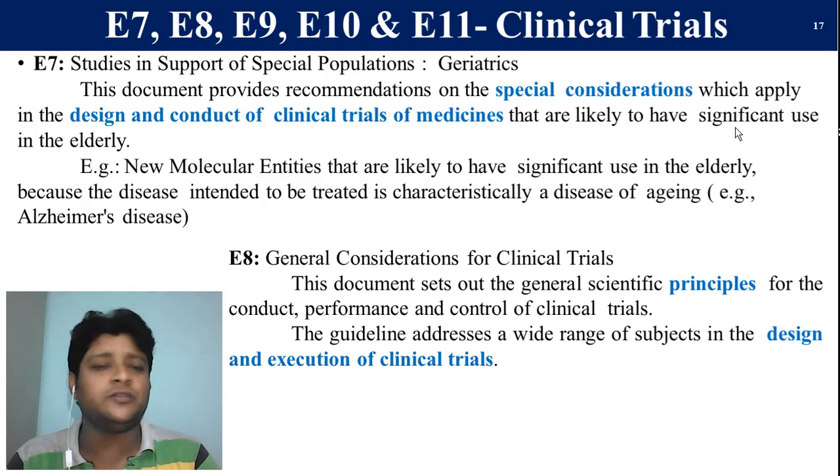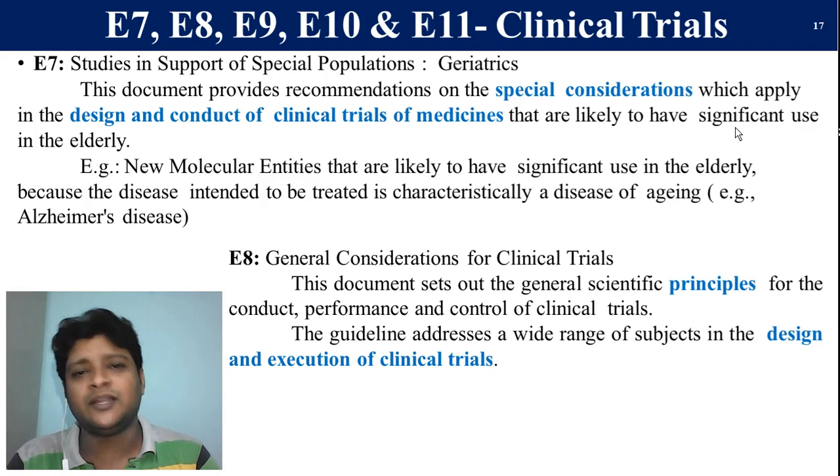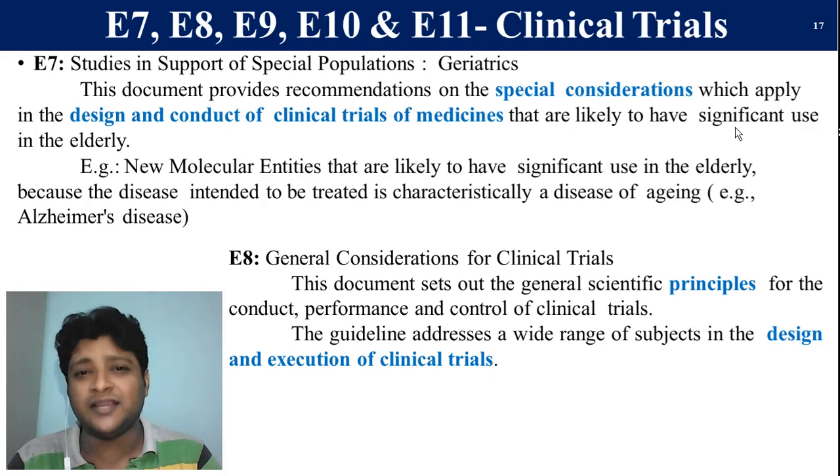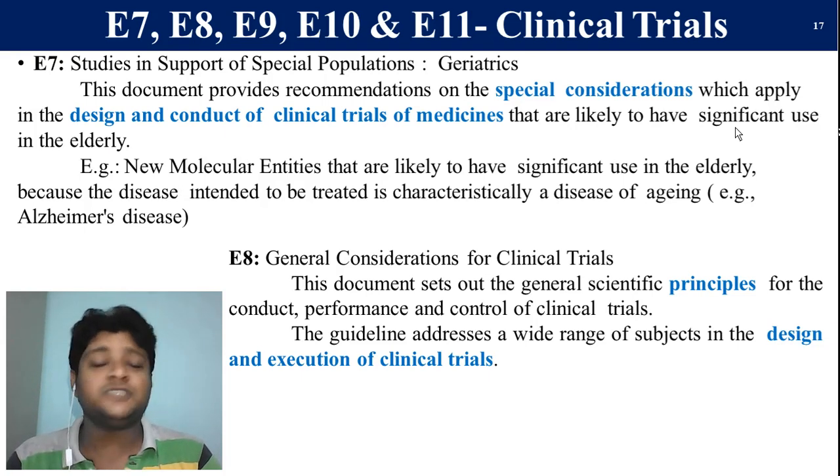E7 mainly deals with the special considerations which help to design and conduct clinical trials for medicines. It is mainly applicable for medicines which are a new entity or new molecules that are going to be used to treat special diseases like Alzheimer's disease or anything else. Then E8, the general considerations of clinical trials, mainly deals with the principle of the study.